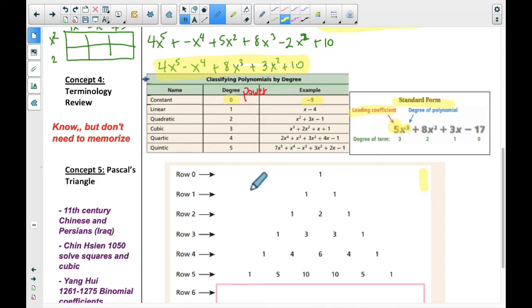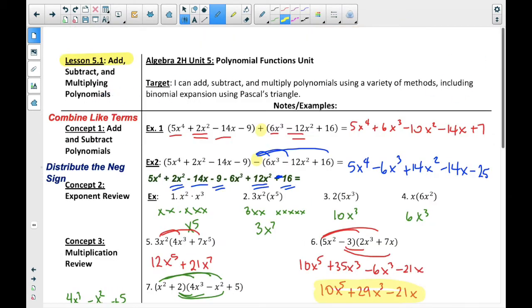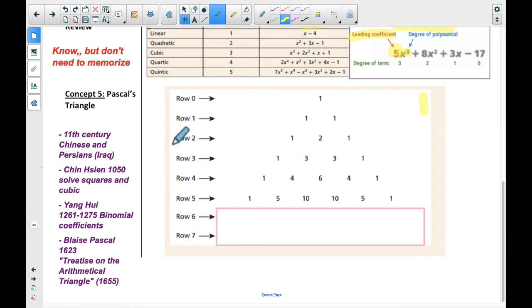Hi everybody, in this video we are still on 5.1. This page is the very first page in the packet, 5.1, but we are on the bottom where it says Pascal's triangle. This is one of my favorite parts of Algebra 2. I just think that things like this are really cool. Why do I think it's so cool? Well, part of it is because there's history involved, and I just think that history is interesting.